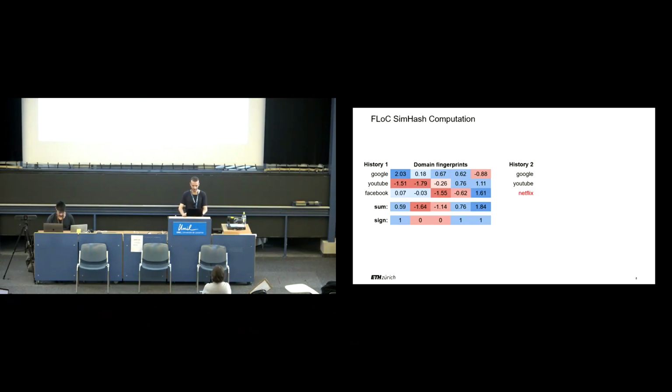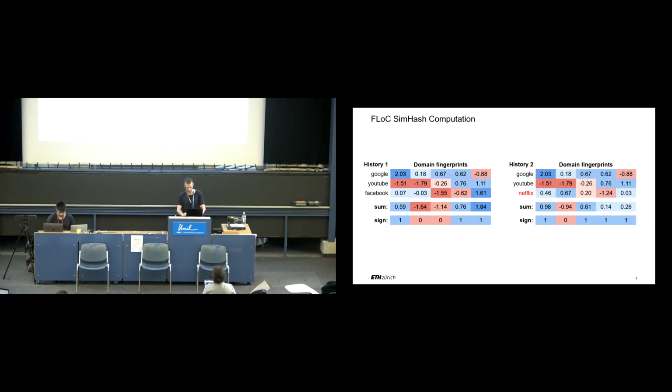We repeat the same process with a slightly different history. The Facebook domain was replaced by Netflix. This produces a SimHash with only a single bit difference, and we see with this example that SimHash is a locality-sensitive hash. A slight change in its input only modifies some bits of the output hash.